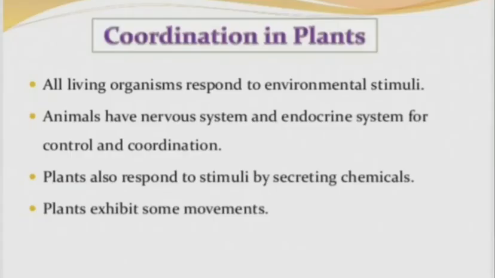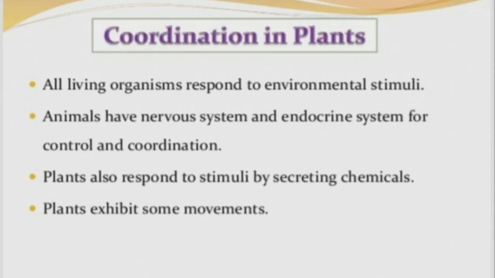Coordination in plants. All living organisms respond to environmental stimuli, both plants and animals. Animals can give a response to the stimulus with the help of the nervous system and the endocrine system.